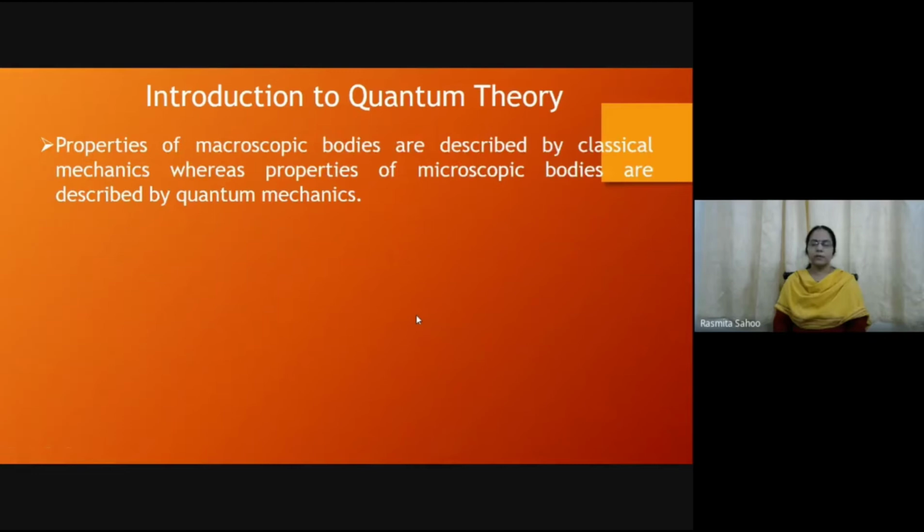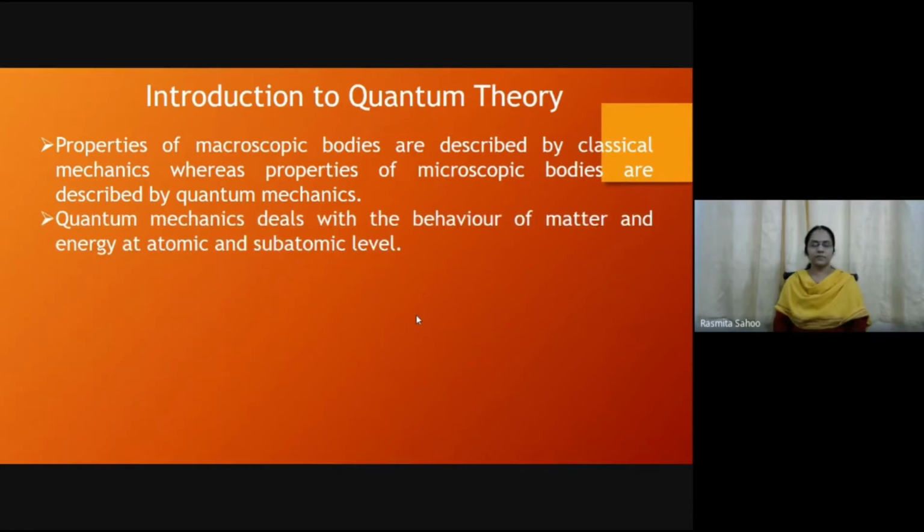The properties of macroscopic bodies are described by classical mechanics, whereas the properties of microscopic bodies are described by quantum mechanics. This is the basic difference between classical mechanics and quantum mechanics. Next, quantum mechanics deals with the behavior of matter and energy at the atomic and subatomic level, because, as I told you, at the microscopic level the size of the particle is coming down to the size of the electron, proton and so on.